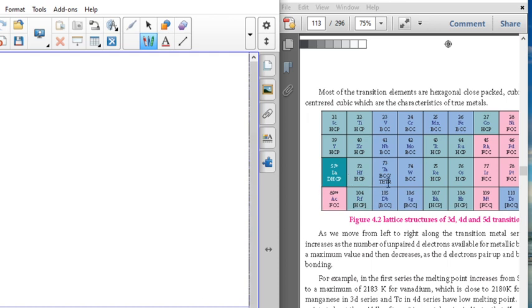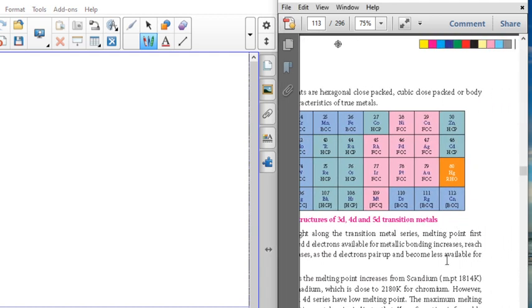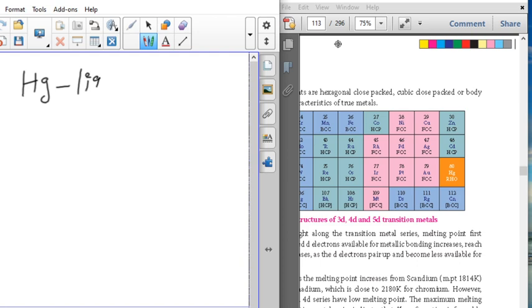Here they are giving TCTR, which is the tetragonal system, and for mercury they are giving RHO. Mercury is a metal, but it is a liquid metal. RHO is the rho symbol, which we use here for the denser element.